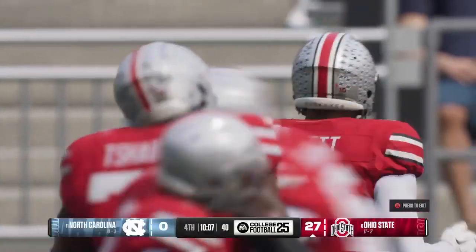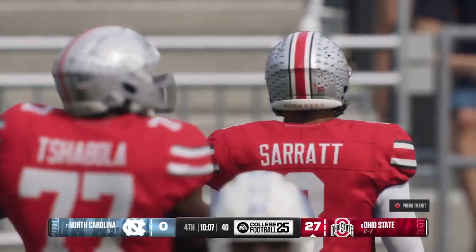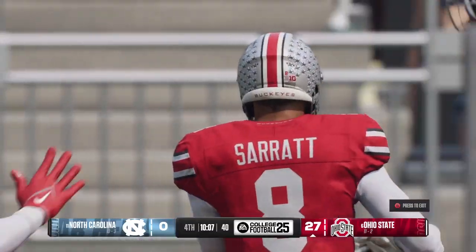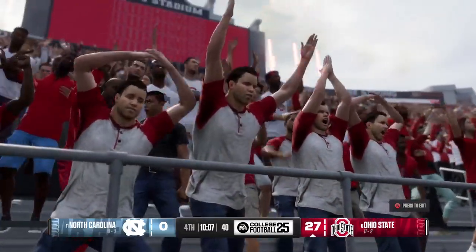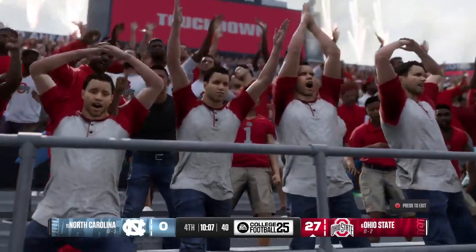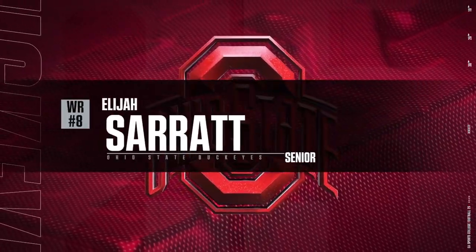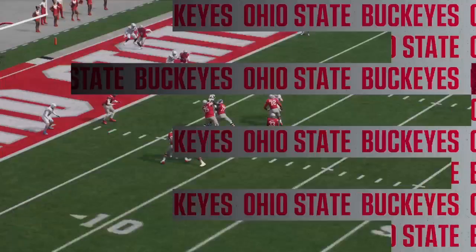Well, that's just textbook right there. Great timing and recognition by the quarterback. Great route by this receiver. He gave a nice stem to the outside before he went to the post. Perfect timing, tough to defend, and an easy touchdown for this offense.